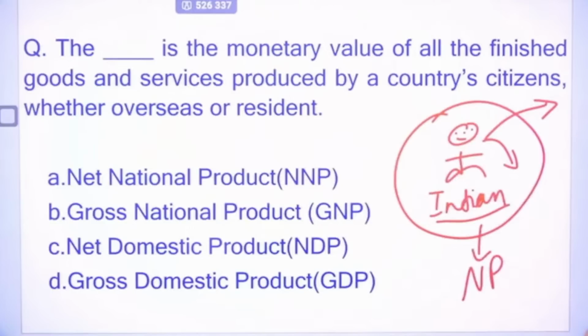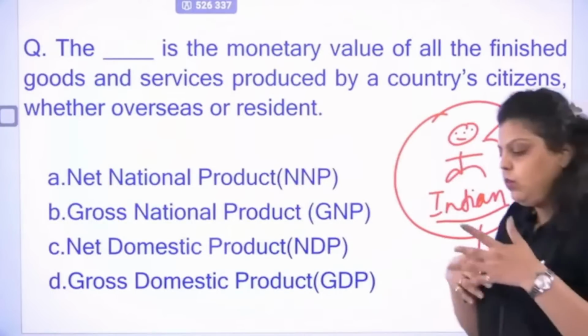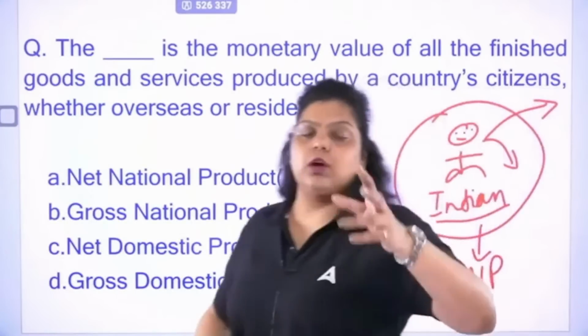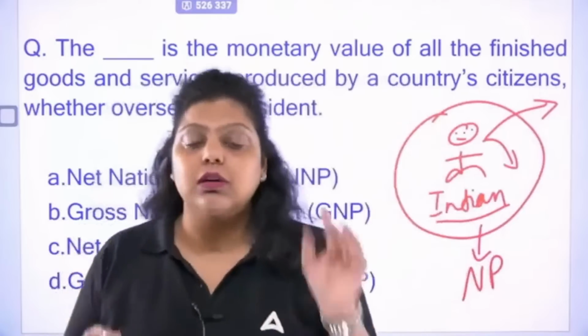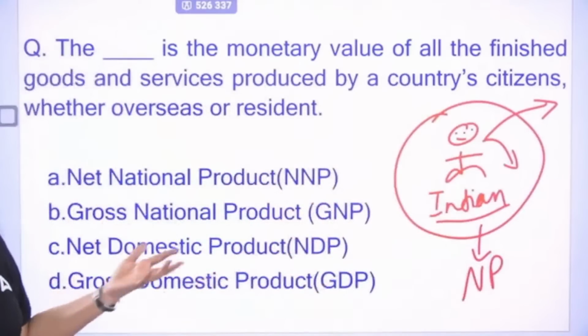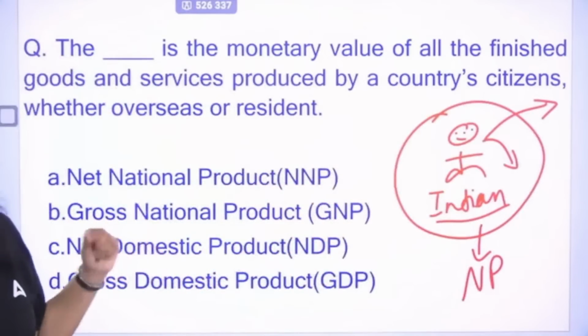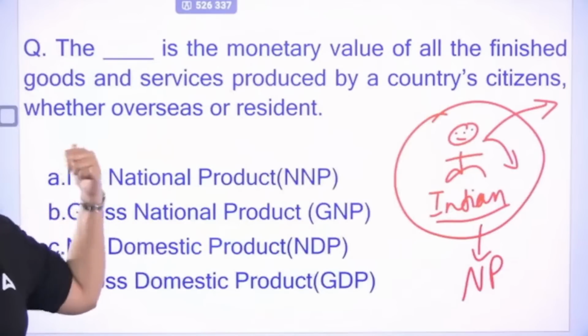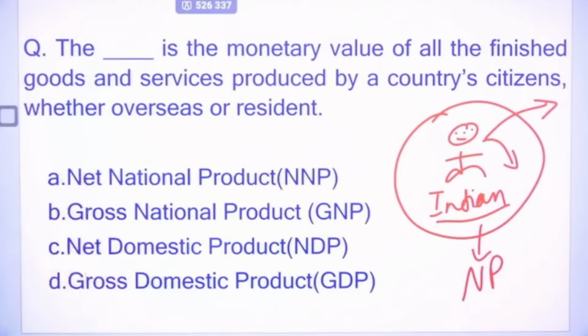So whenever production is done by the citizen, whether it is done within the geographical boundary or outside the geographical boundary, doesn't matter, but the production has to be done by the citizen. This will create a what? National product. Now, what kind of national product? Net or gross? So it can't be domestic. C or D cannot be the right answer. It can be either A or B.